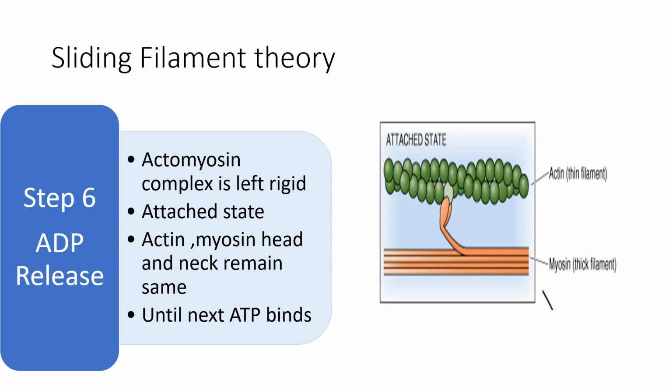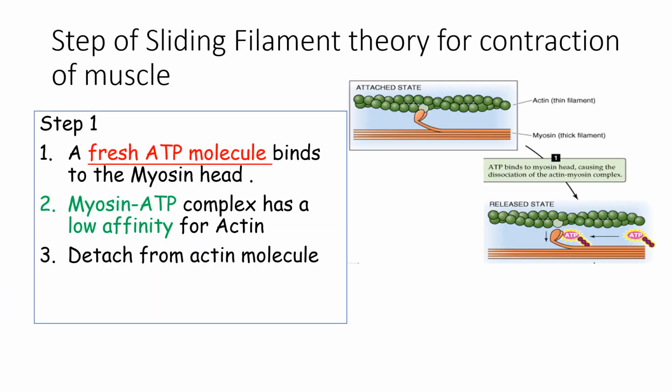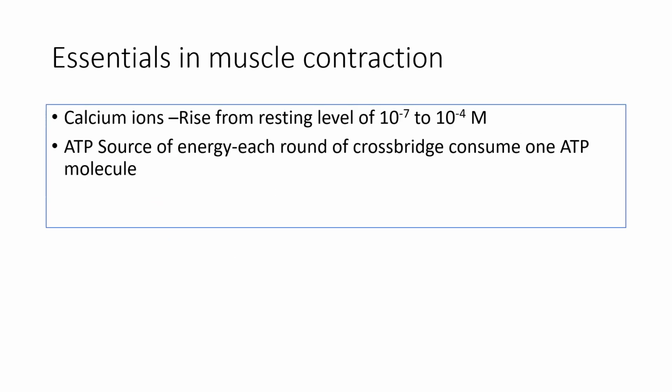Step 6 is the ADP release. The actomyosin complex is left in this state, an attached, rigid state, and the actin myosin head and neck remain in the same position until the next ATP molecule comes and binds with this complex. So again, a fresh molecule will be needed, and the same steps will be repeated again.